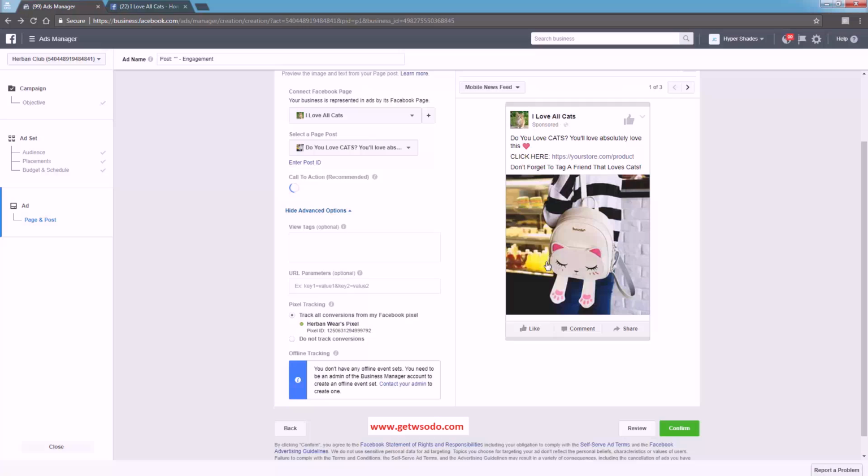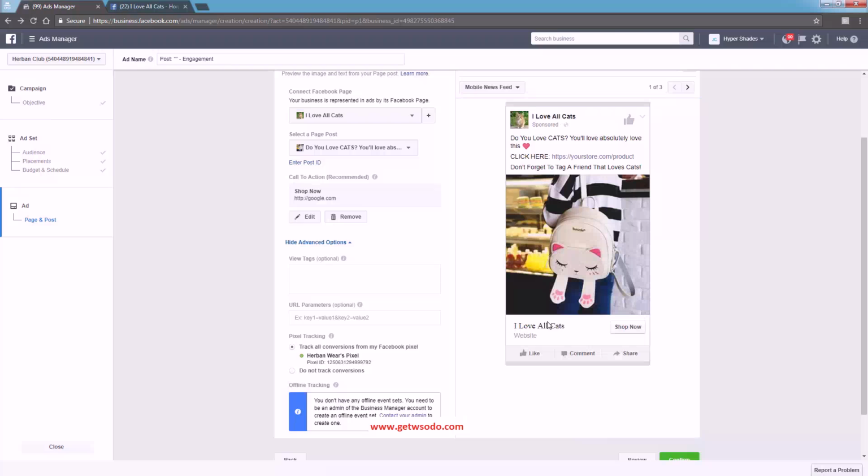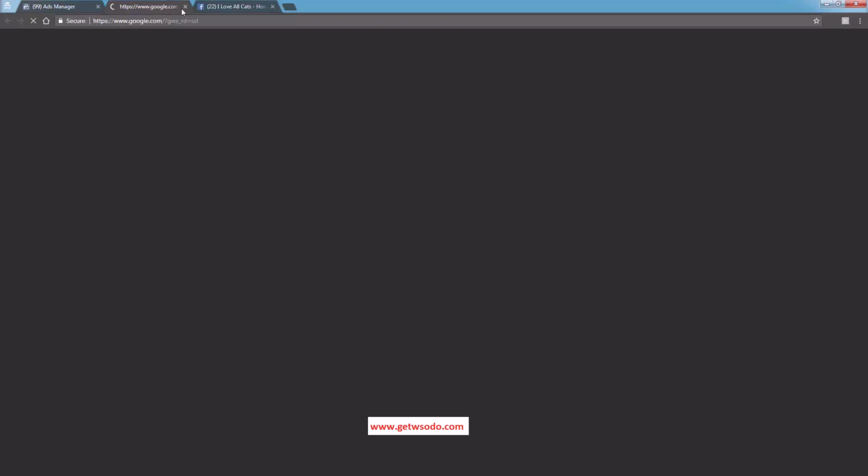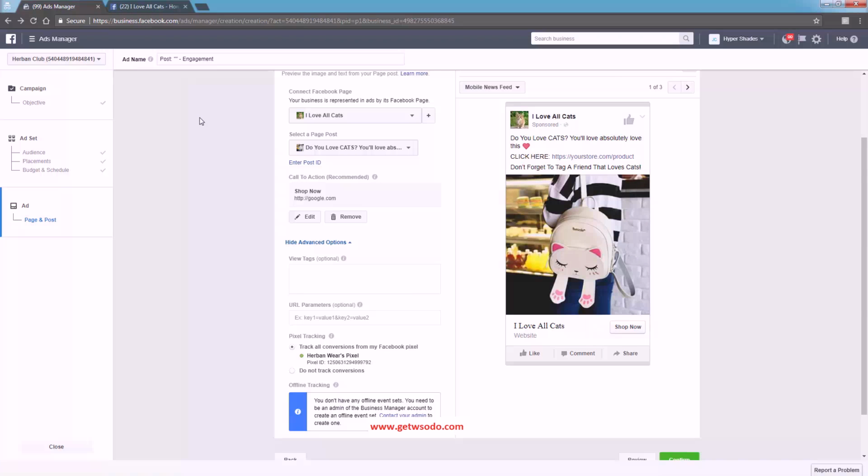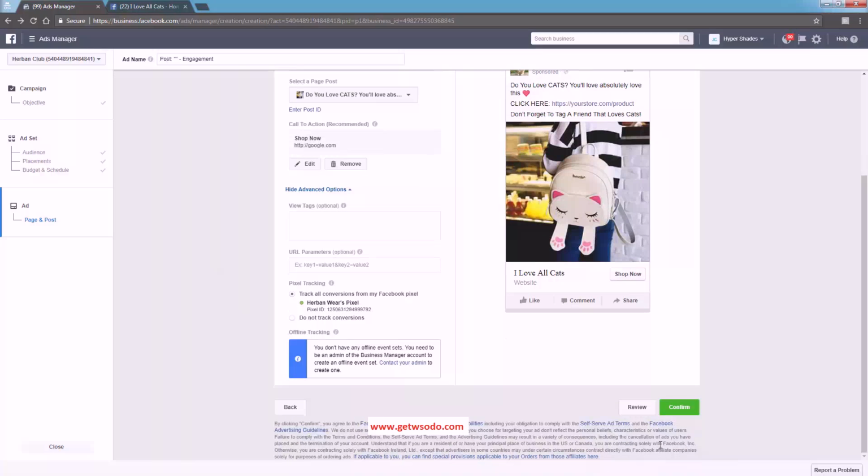Press update post, and you're going to see that this post will refresh, and underneath here you're going to have a nice new cool functionality, a nice little call to action right here. Okay, so you got your name obviously, and you got your shop now call to action, which will go to any URL that you want. Obviously I just put in Google, but you would put in the first step of your funnel, the destination. It would be the same URL that you have up here. Okay, otherwise you come down over here and press the green confirm button, and your ad would then go live, and that would be your first PPE ad.